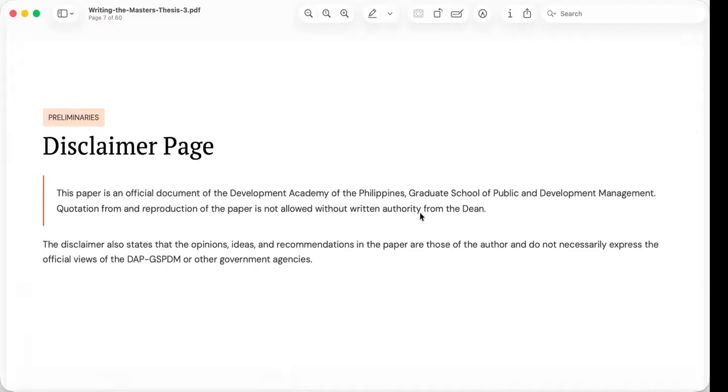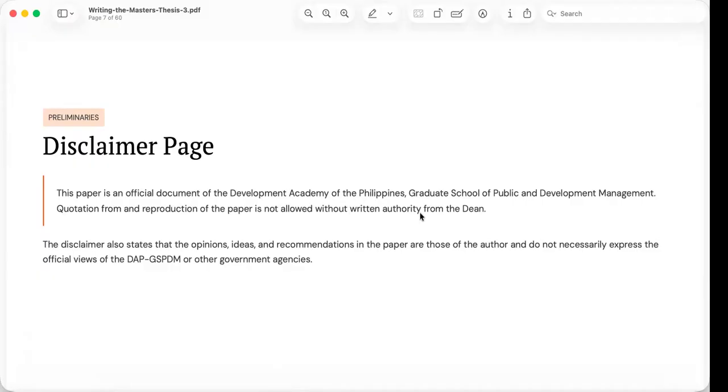Disclaimer page. The next page after the title page in the preliminaries is the disclaimer page. Students often assume it is only a legal formality. It is still important for several purposes.